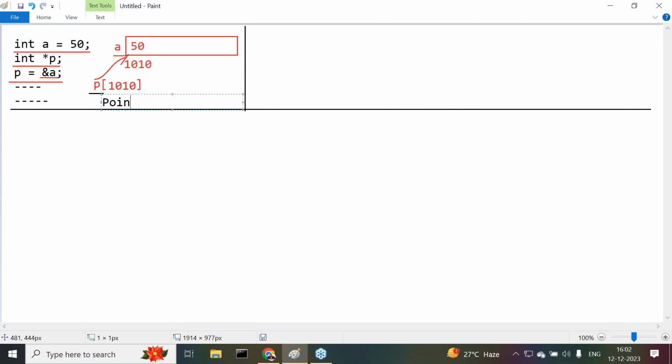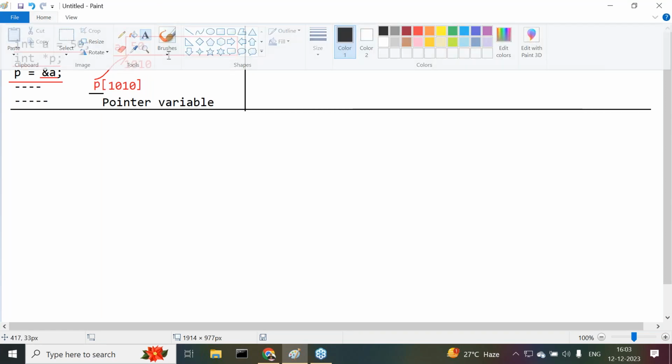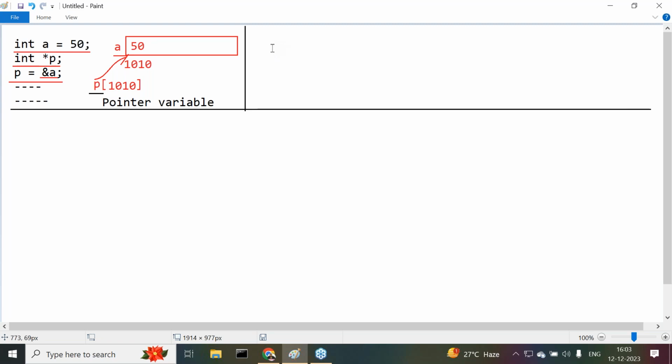In C and C++, a variable is able to refer a block of memory. That's why we have taken this variable as what there? A pointer variable. Understand it now. Similarly, all of you observe carefully.